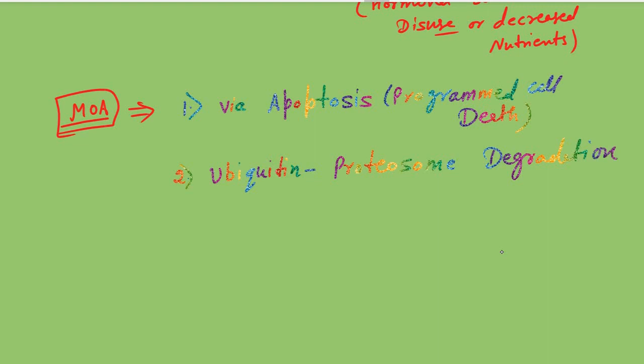So ubiquitin proteasome degradation is a mechanism that leads to the atrophy. So what happens in this pathway is that there is a protein, ubiquitin, and proteasome, which is a cell organelle present within the cell.